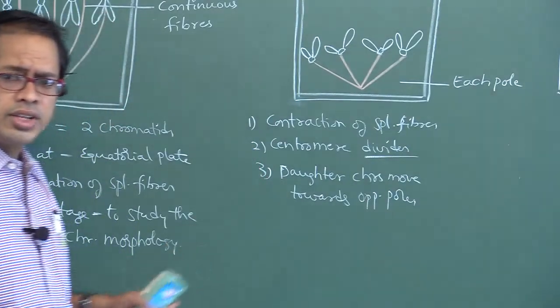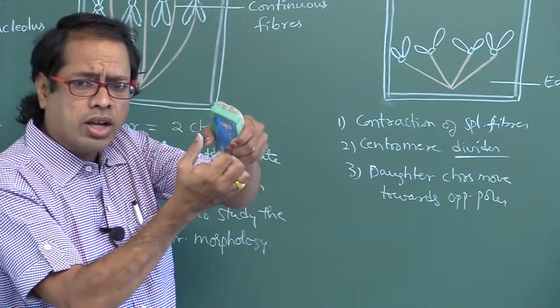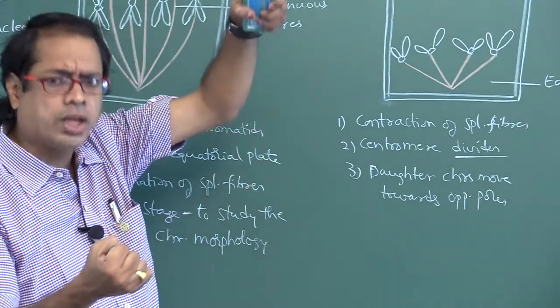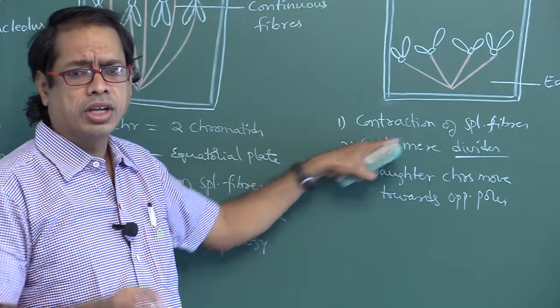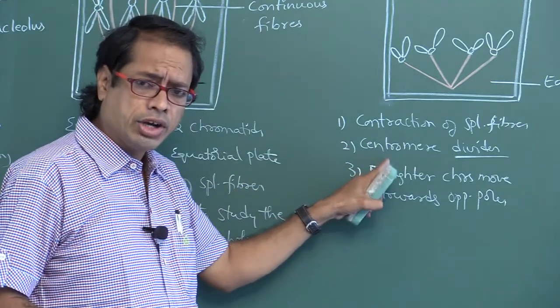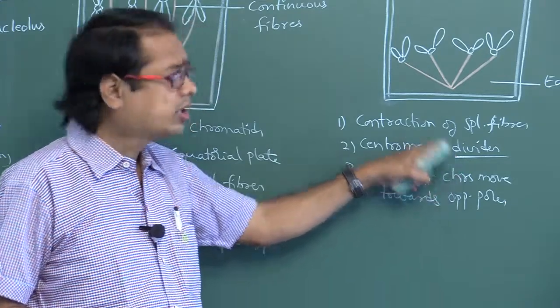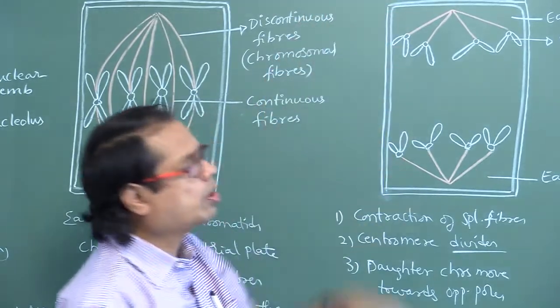These are the three events that occur in sequential order: first, contraction of spindle fibers; next, division of the centromere; next, daughter chromosomes move towards their opposite poles.